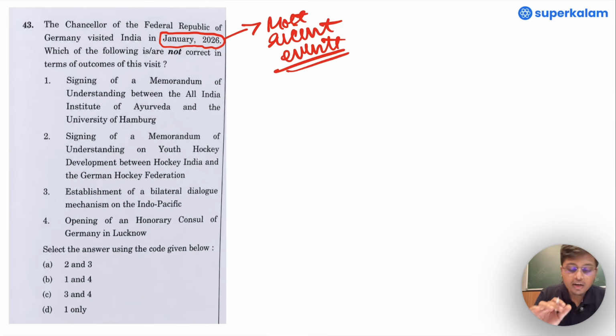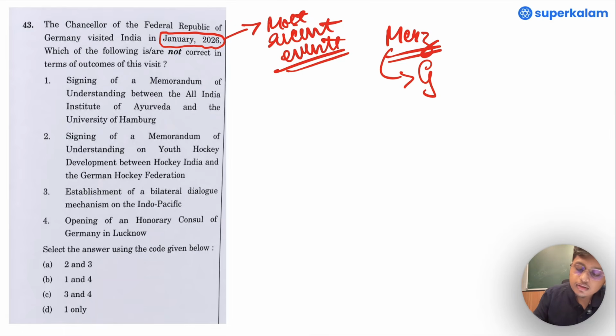And if one is thorough with current affairs, one would clearly remember where Chancellor Merz traveled across India. You would remember that he went to Gujarat, Sabarmati Ashram and other places. So now, keeping that in mind, let us solve this question. Which of the following is or are not correct? Remember this, it's not correct in terms of outcomes of this visit. Signing a memorandum of understanding between All India Institute of Ayurveda and University of Hamburg.